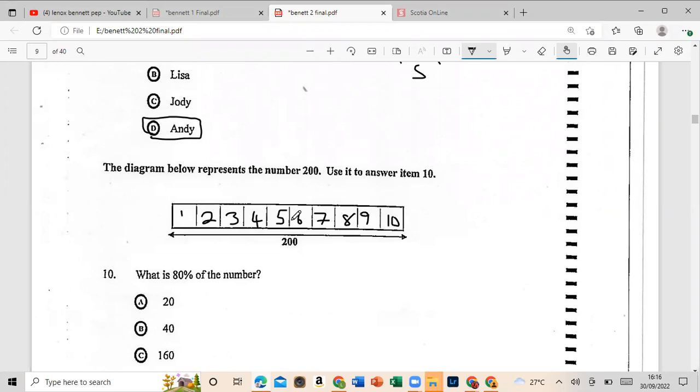All right, there's a total of 10. So all we have to do is just find 80% of 10 in numbers. Or we could have just said, let us find 80% of 200. So let us find 80%.